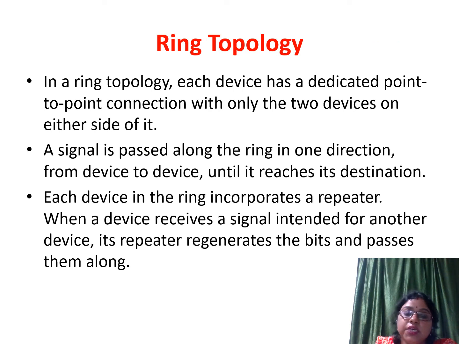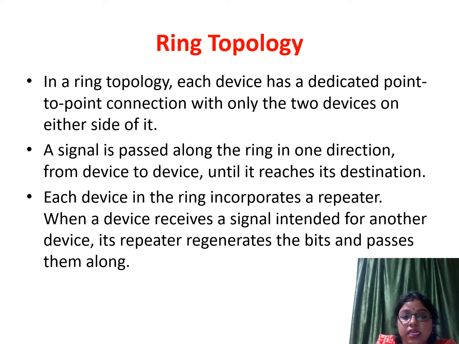And the last basic topology is ring topology. In the case of ring topology, each device has a dedicated point-to-point link to its two neighboring devices, that means the two devices present on either side of that device.